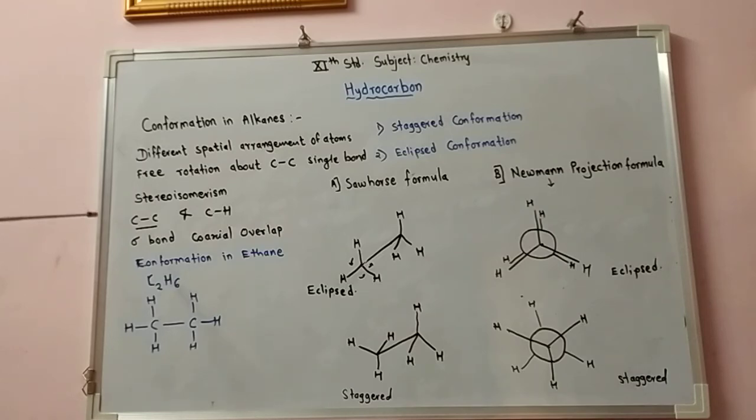This is the conformation of alkanes: the phenomenon of different spatial arrangement of atoms that can be converted into one another by free rotation about the carbon-carbon single bond, and this is a type of stereoisomerism.